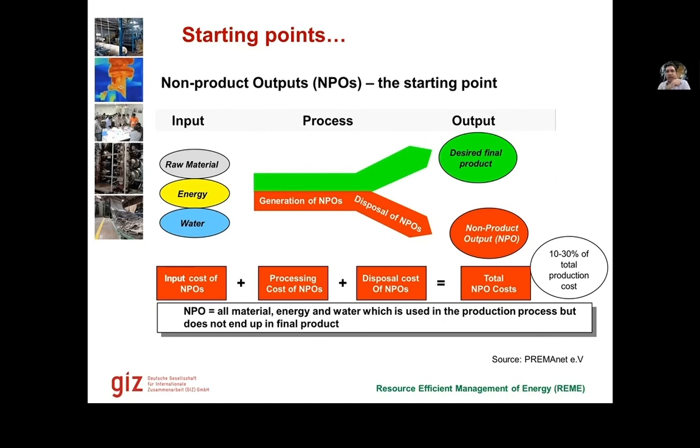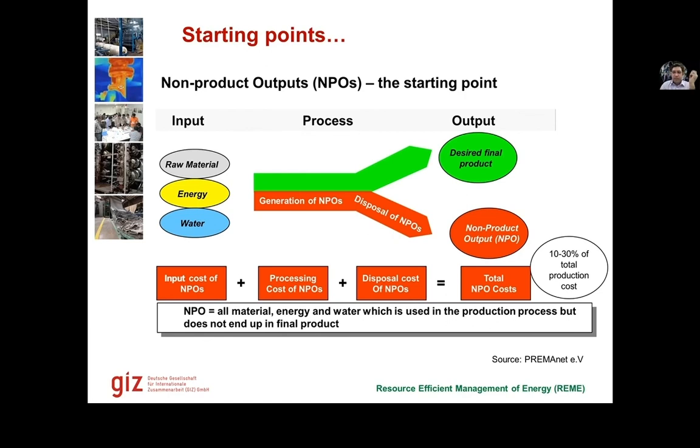One mistake that factories do is that they say, okay, we had 10% wastage, and since we purchased fabric for, let's say, $100 per meter, we had 100 meters of wastage. They multiply $100 with 100 meters, and then we say this is our wastage cost. No, we also have to account for energy and water cost and process cost and disposal cost. That is when we see that the wastage carries very, very big cost, not only material cost, but also energy and water.